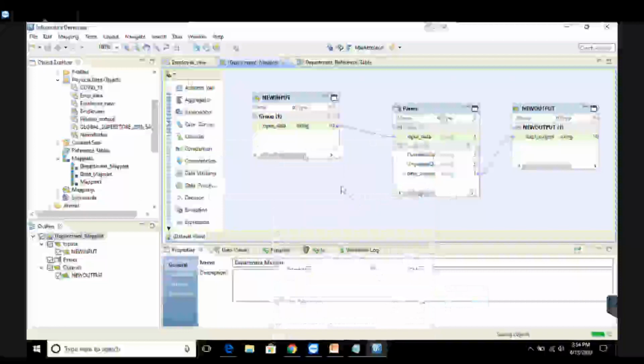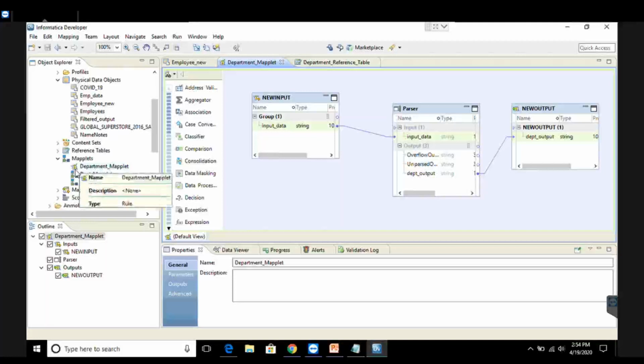When you save it, the icon changes into rule. So now this will be acting as a rule which can be used in the profiles and the reference tables. I repeat, a Maplet cannot be used in the profile, but profile always uses the rules. So this is how you can convert your Maplet into rule and your rule into Maplet using the validate option.